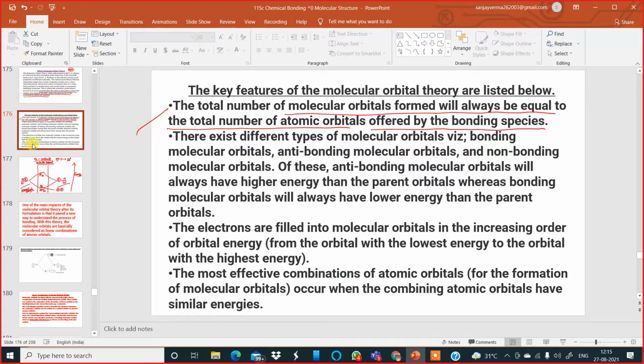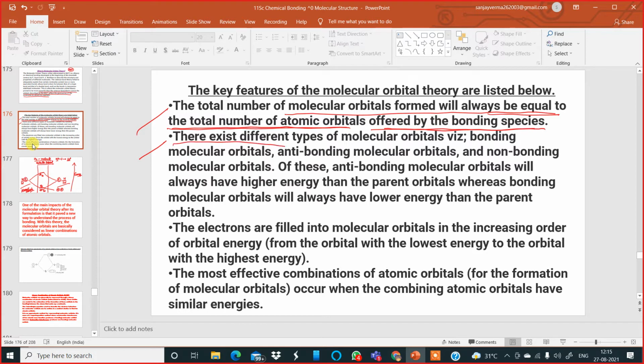Again, I read the first point. The total number of molecular orbitals formed will always be equal to the total number of atomic orbitals offered by the bonding species, resulting in the formation of an equal number of molecular orbitals. Done. Number two, the next point.